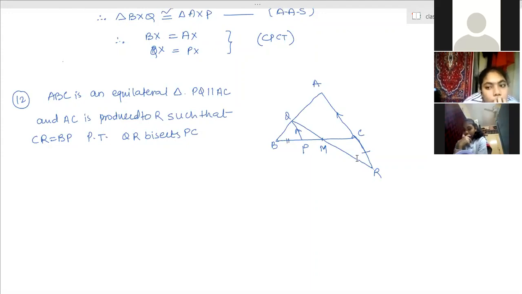Now we have to prove triangle CMR is congruent to triangle QBM. No, QPM we have to prove. QPM. Yeah. BQP is equal to triangle. How?